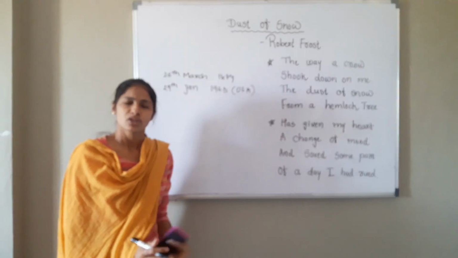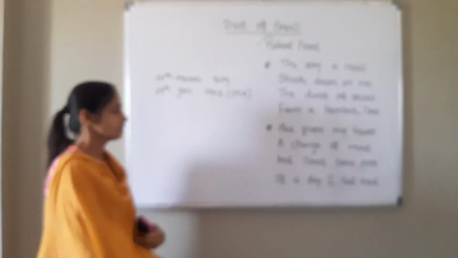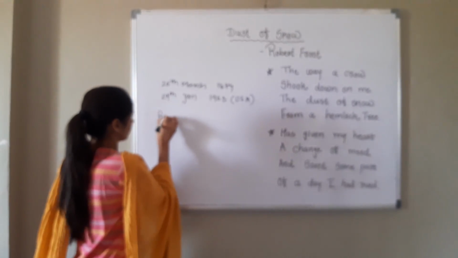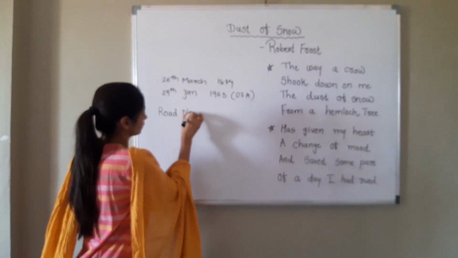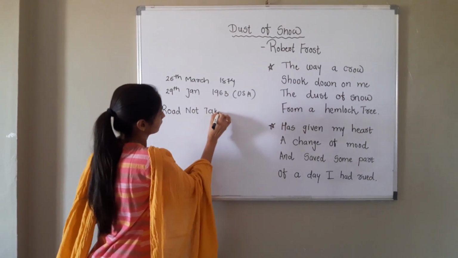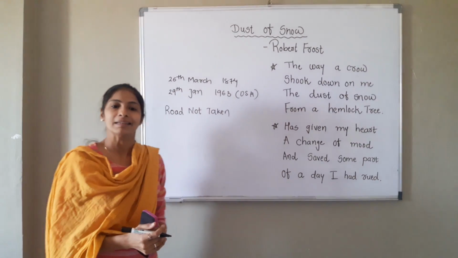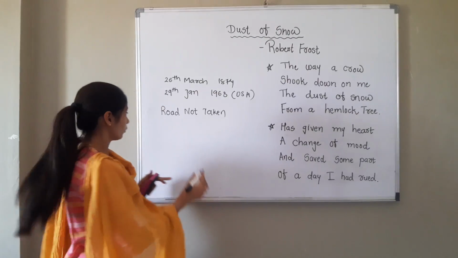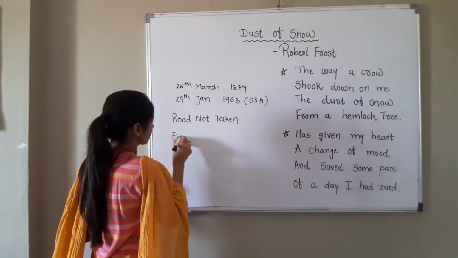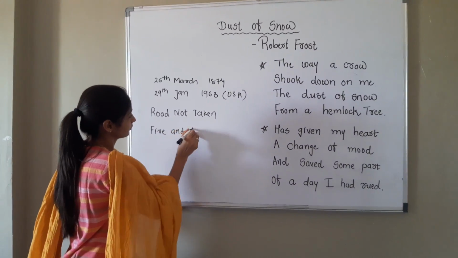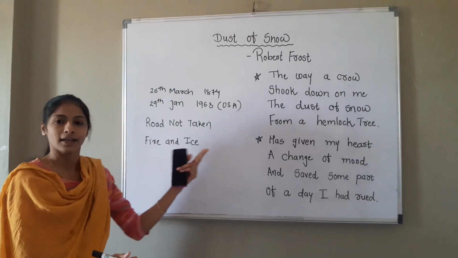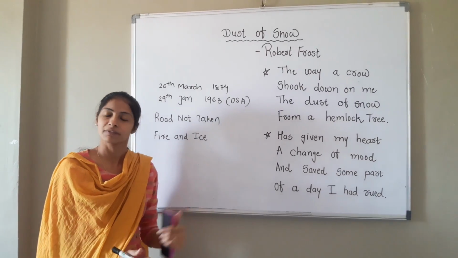He has written so many poems, including first, The Road Not Taken, which you people already learnt in 9th standard. Second one, Fire and Ice, which is the second poem of this textbook, First Flight.